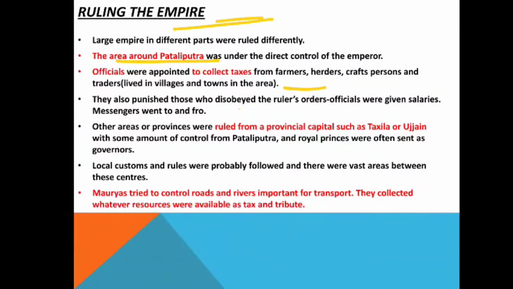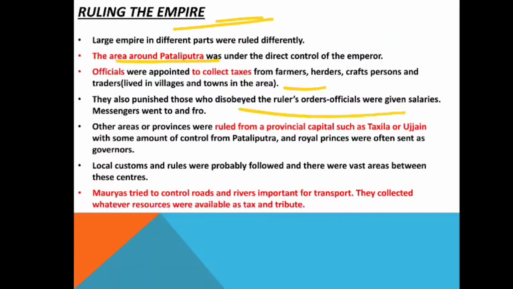That means those who did not obey the ruler could be punished by the officials, and some officials were given salaries for that. Other areas or provinces, far away from the capital city Pataliputra, were ruled from provincial capitals such as Takshashila, the education center, or Ujjain, which was a gateway connecting the north and the south.